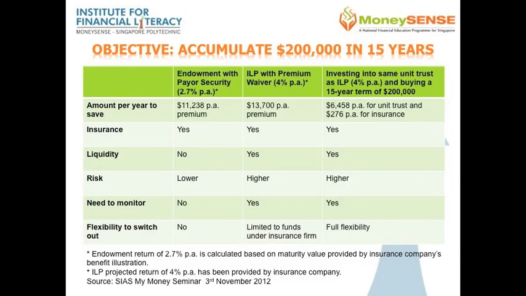One is an endowment plan with a payer security. The payer security here is actually like a rider to protect the payer. So in the event of an unfortunate event that happens to the payer, the premium will be waived, and the policy will continue to run on its own. The second option is an investment link, again with a premium waiver. And lastly, he can also choose to invest in some unit trusts, and at the same time purchase a 15-year term policy to cover him for this 200,000 for these 15 years.